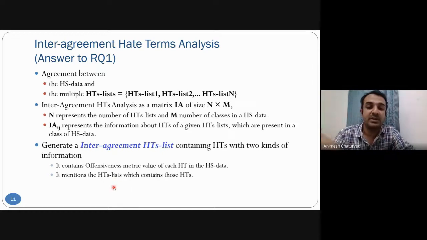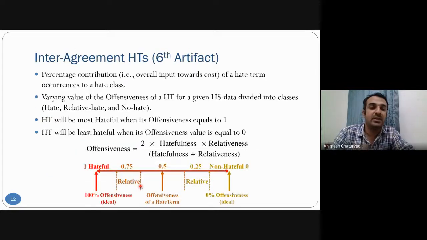So the list is being mapped to that hate term. So these two things are there in the result. So the percentage of contribution of that hate term towards the hate class is being calculated with the help of the offensiveness matrix.